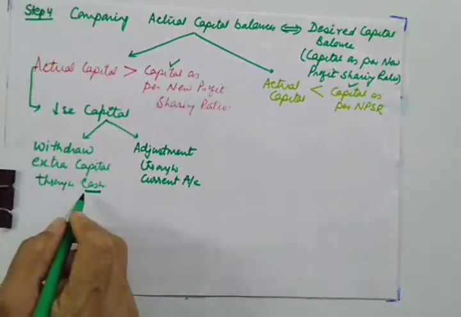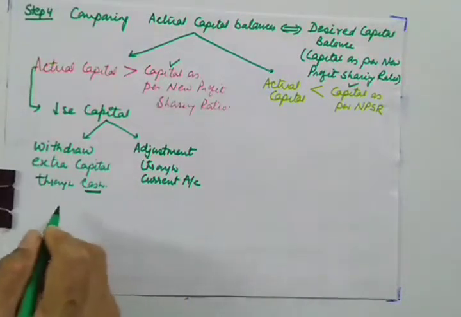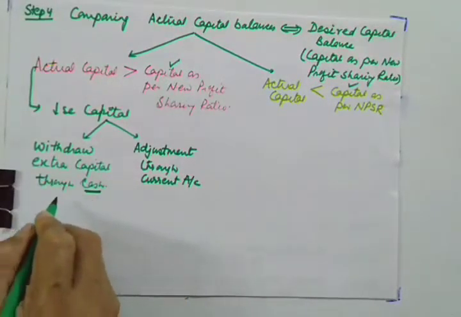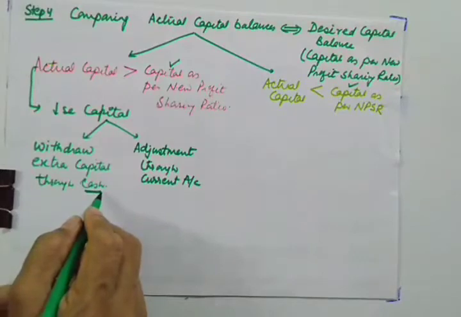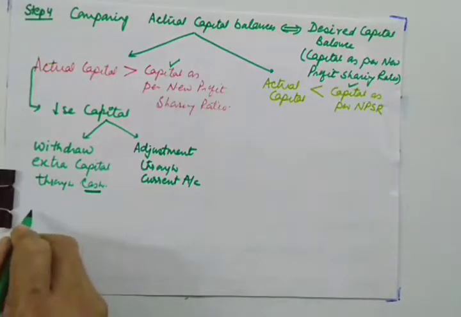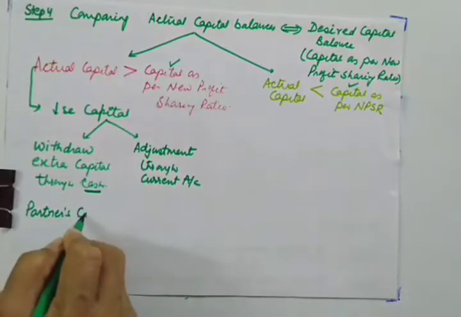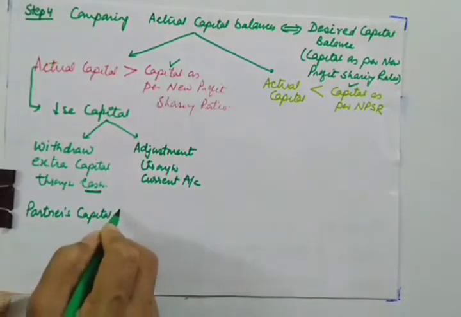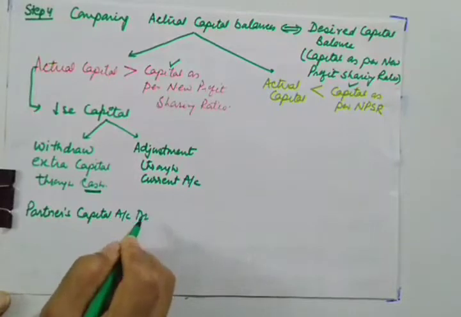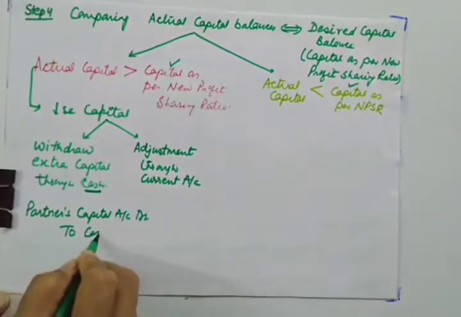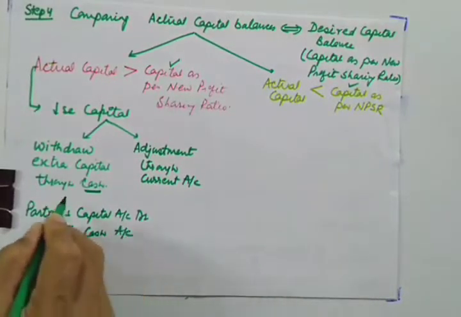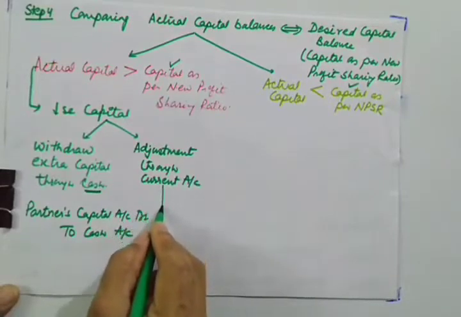Now let us see the journal entries in both the cases. What will be the journal entry here? When partner withdraws the capital in cash, in that case partner's capital account will be debited to cash account because he is withdrawing money from the business.